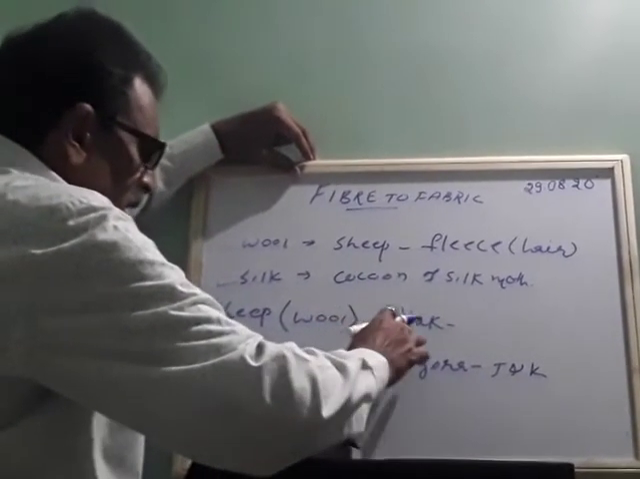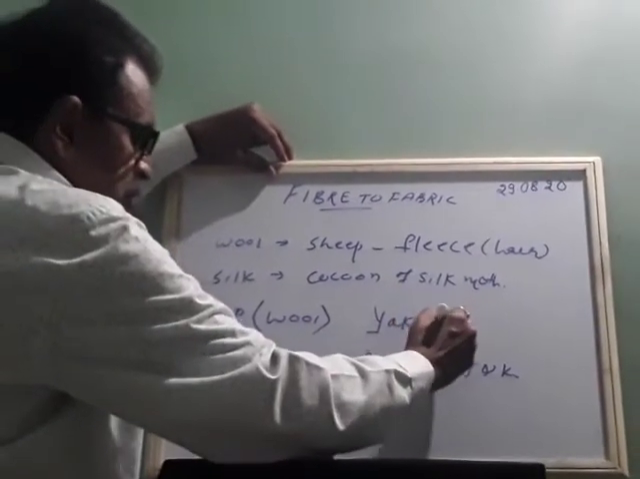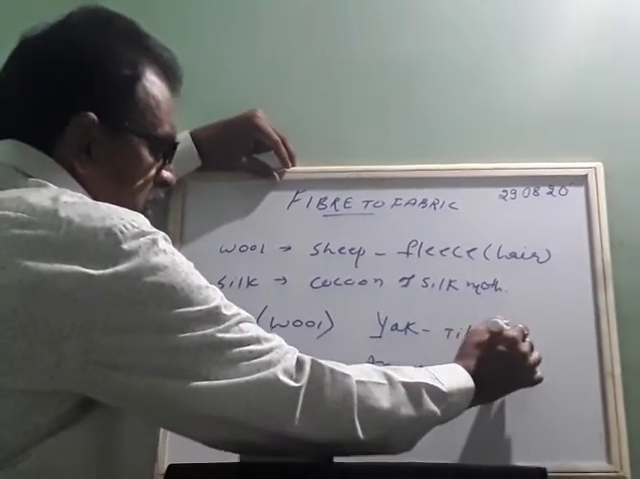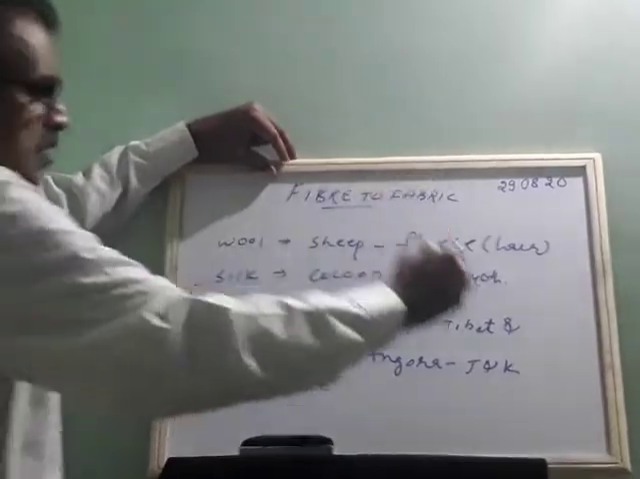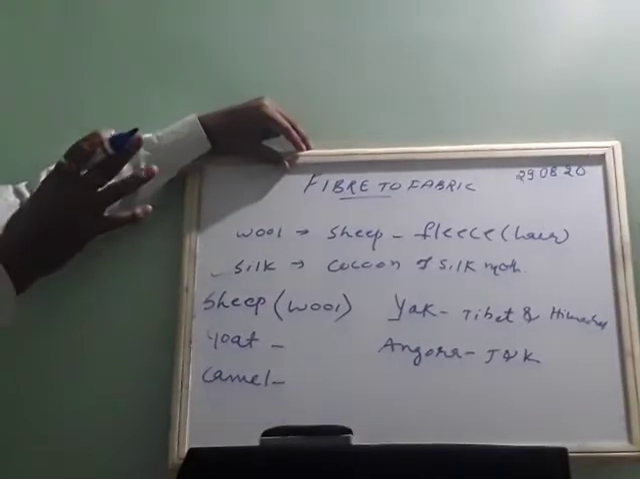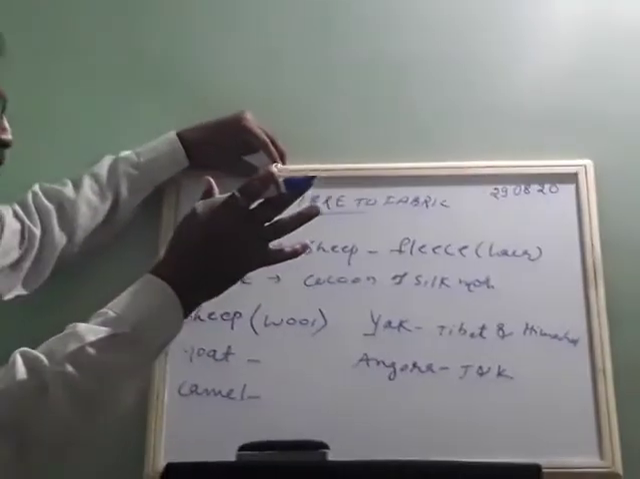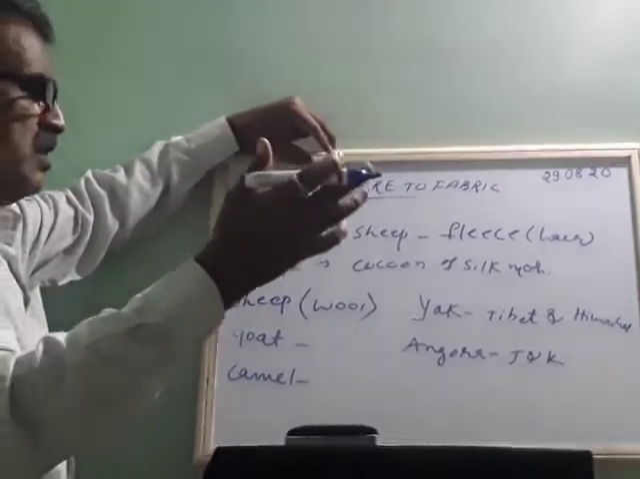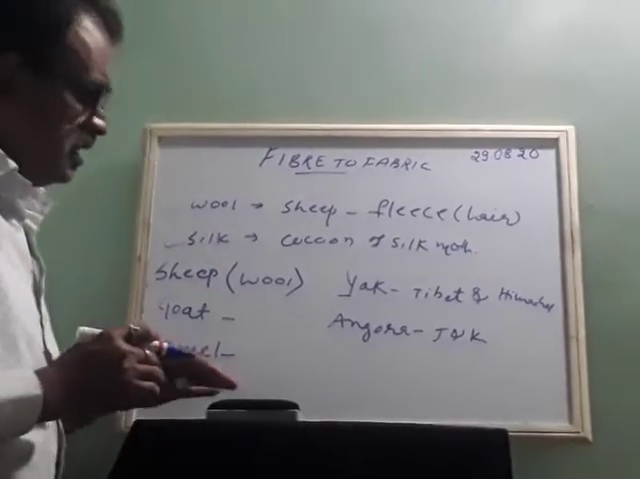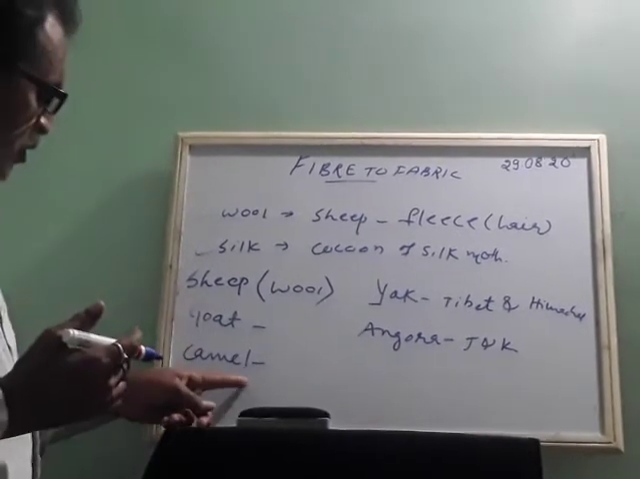Okay, and yak is also found in the mountainous regions of mostly Tibet and Himachal. Okay, Himachal. So from here you are able to get wool from the yak. Sheep are also found in some parts of northern India and northeast India. So these are the places and the animals from where you are able to get wool. Suppose you take camel.